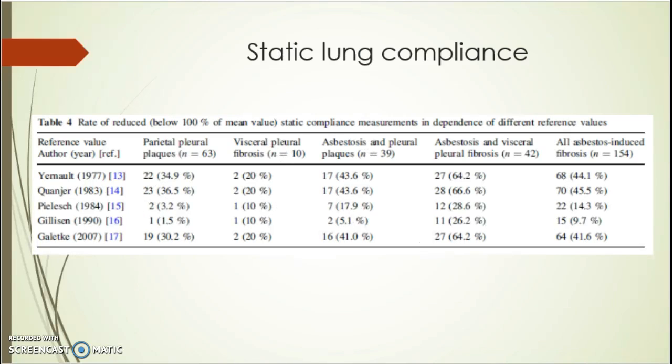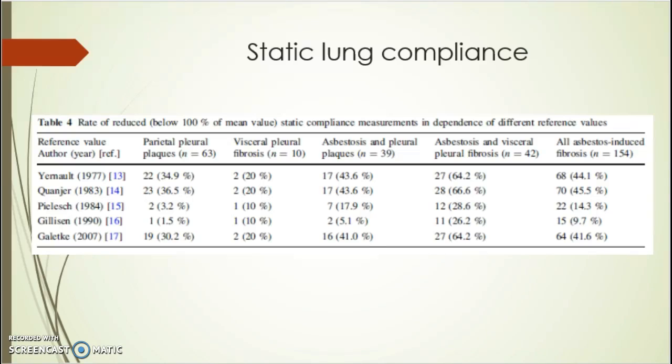Reference values for static compliance differ greatly. The formula for calculating reference values comes from height, age, or lung function parameters like intrathoracic gas volume. In Galecki, 64 of 154 patients had reduced compliance. In Kwanheer, 70 out of 154 had reduced compliance. In Pilesh, only 22 out of 154 had reduced compliance. With Glisson standard values, 15 out of 154 were reduced. In Urnalt, 68 out of 154 had reduced compliance.